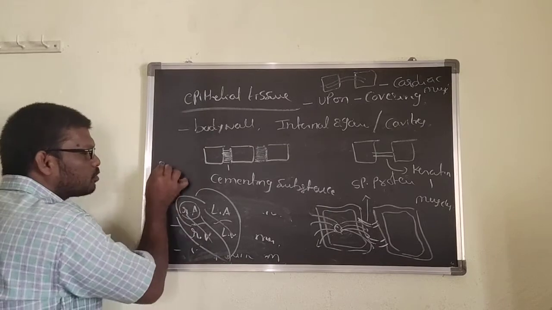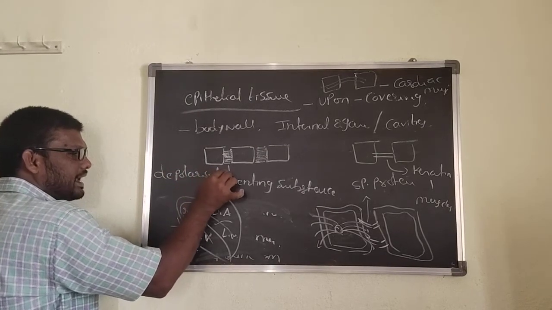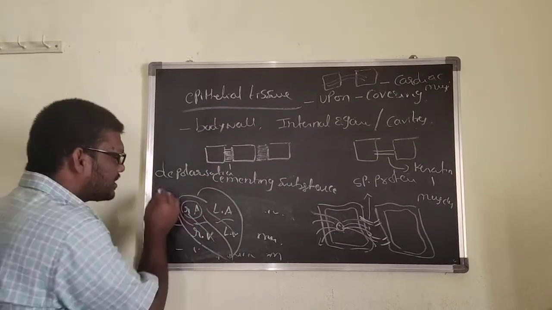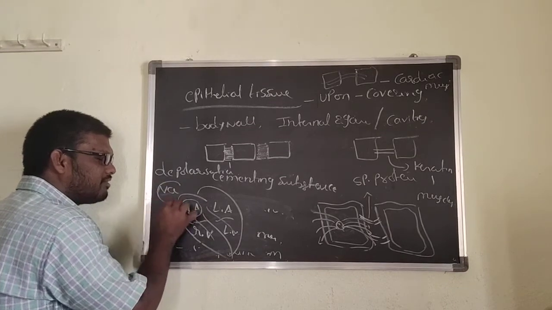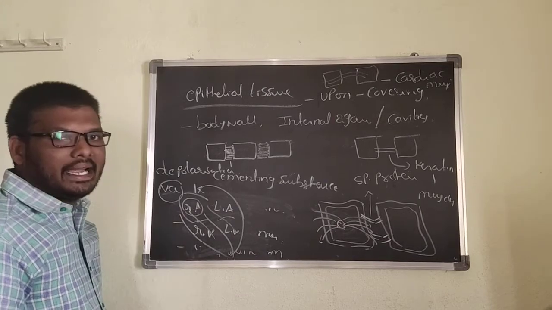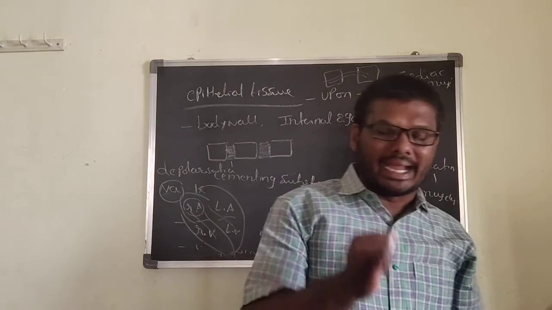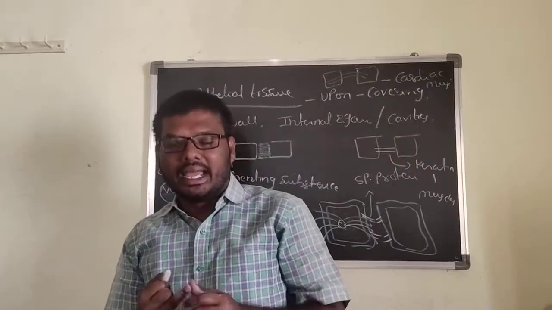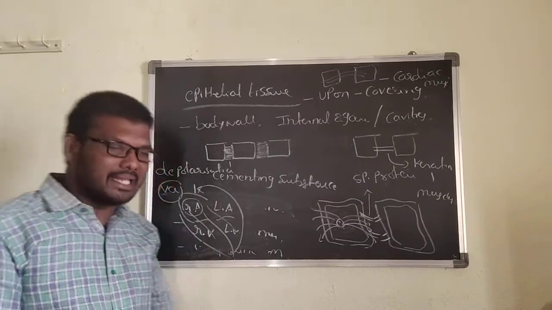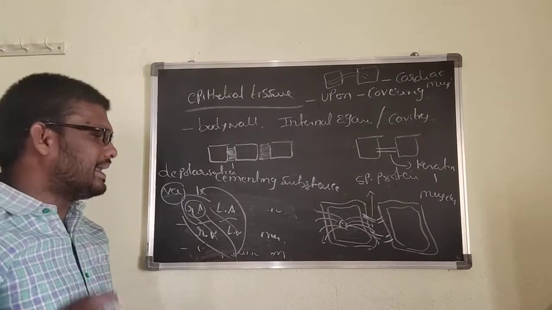It is mainly used for the depolarization. Here depolarization means conduction of impulse. Conduction of impulse takes place by exchanging of the sodium and potassium ions. That will be called as a depolarization. That's why we can explain about the three types of junctions. One is the tight junction, can be seen in the sweat glands. Another one is the desmosomes, also called as a rivet, can be seen in the muscles. And the third one is the gap junction, can be seen in the cardiac muscles.